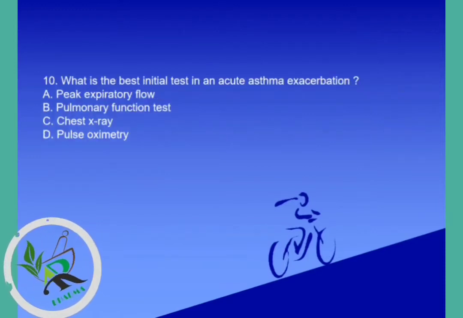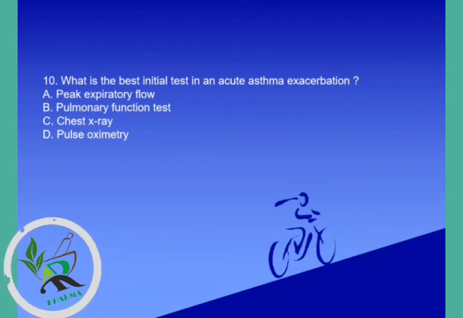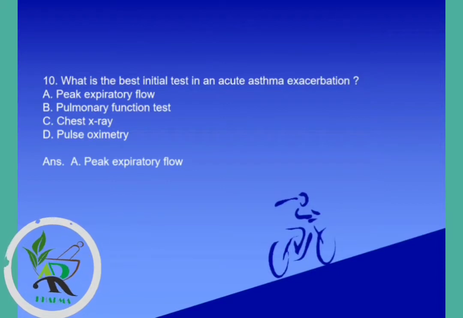Question number 10. What is the best initial test in an acute asthma exacerbation? Options are peak expiratory flow, pulmonary function test, chest x-ray, pulse oximetry. These options are all diagnostic tests for asthma, but the initial test for acute asthma is peak expiratory flow. So the correct answer is A, peak expiratory flow, which is the initial test for acute asthma exacerbation.